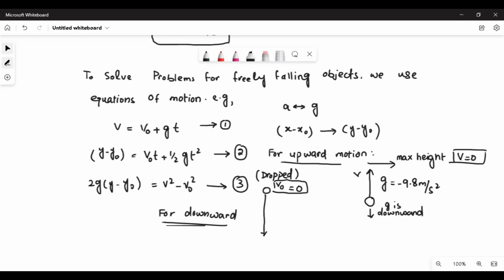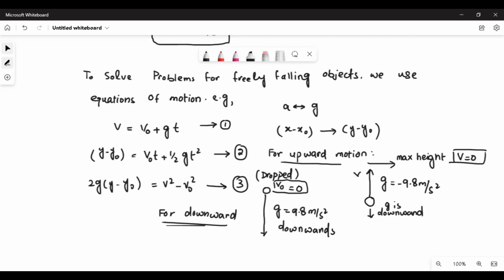And now gravity is positive 9.8 meters per square second, and it will be going downward. So gravity is always downwards, but its value is positive going downward and negative going upward. We will substitute these values when we solve. So this is the only change in the equations that we need.